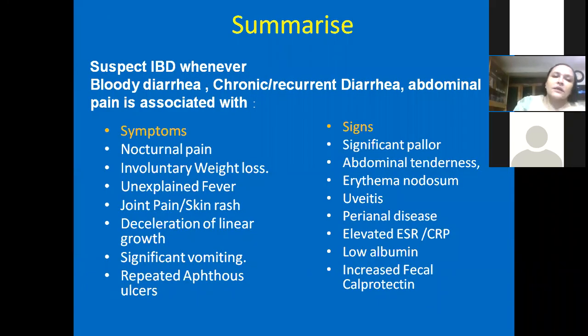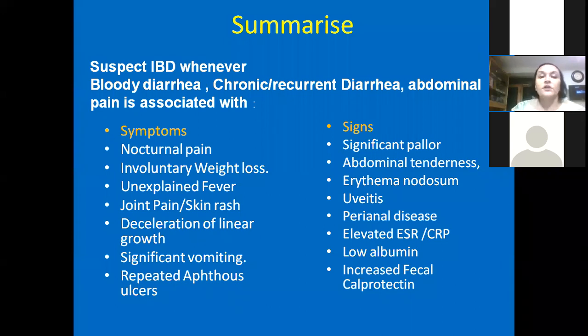And to summarize that, we can say that we have to suspect IBD whenever there is bloody diarrhea which is persisting more than 2 to 3 weeks, chronic and recurrent diarrhea, and chronic abdominal pain. So whenever we have all these symptoms along with red flag symptoms and signs. What are the red flag symptoms?